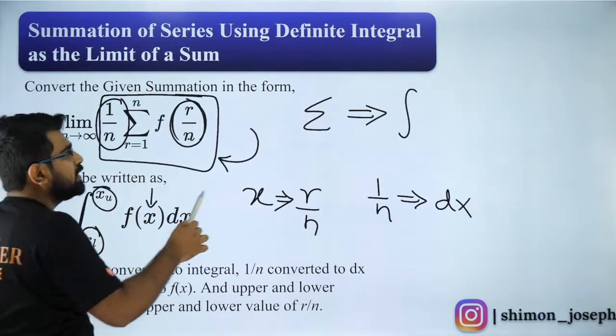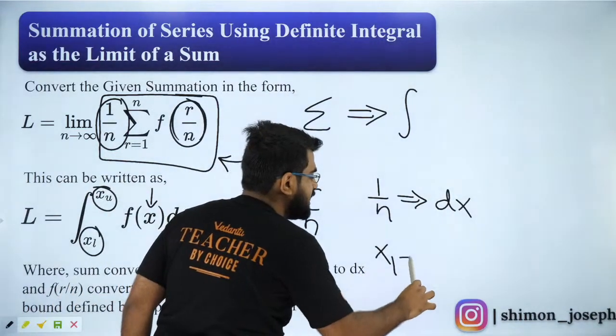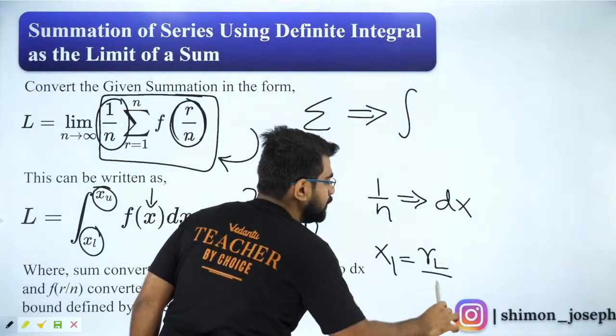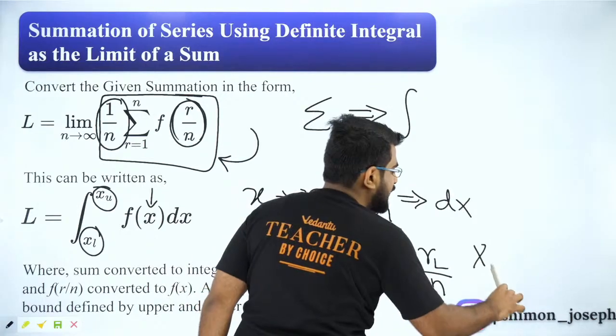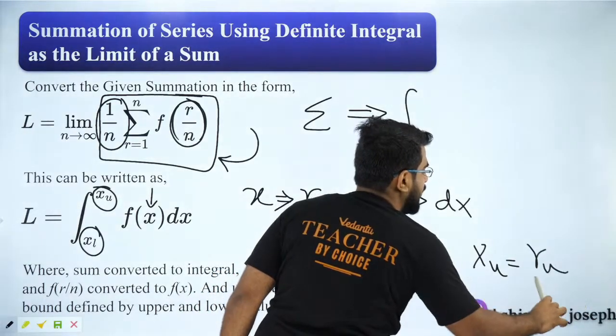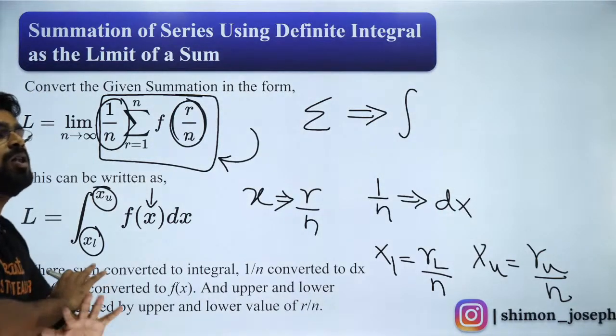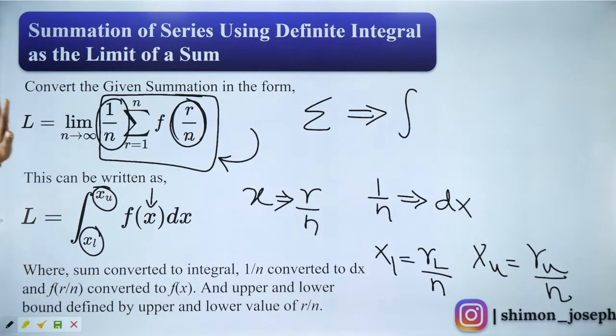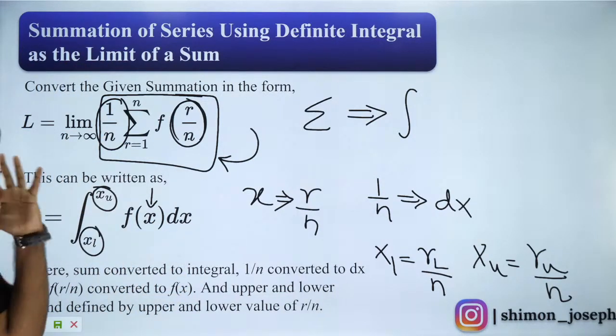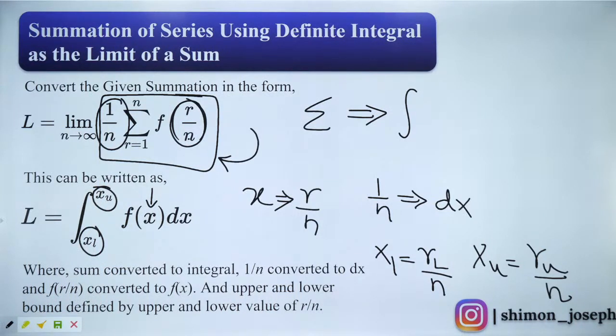What is the upper limit? The lower limit is equal to r lower by n. Upper limit is r upper by n. That's it. This, if you know, you can solve any question on limit of a sum. Just copy this down. I will show you a question and I guarantee you will solve it on your own. You don't need my help.